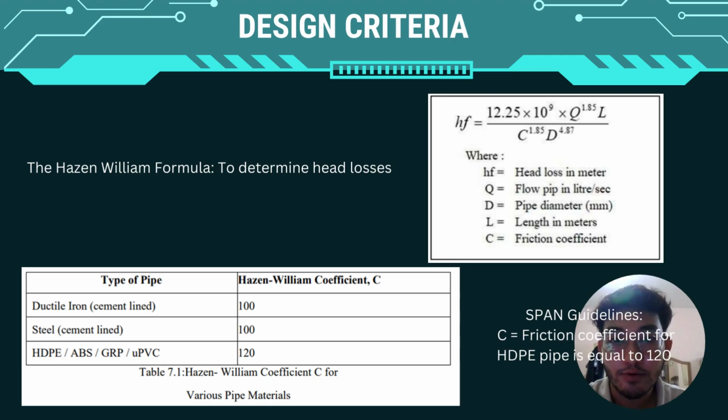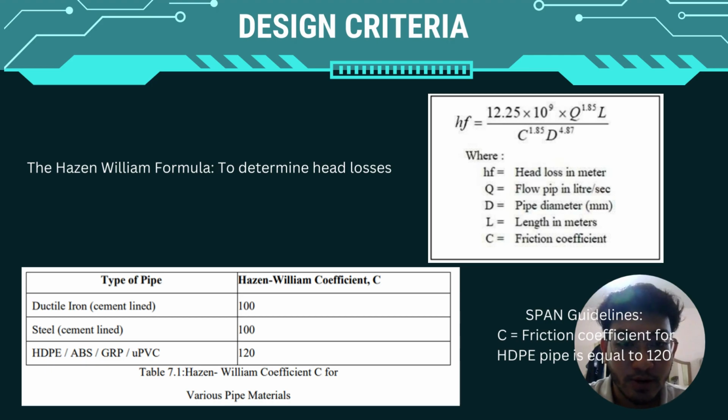Okay, this is the Hazen-Williams formula: HF, Q, D. The pipe diameter I got from the HDPE; the diameter is 125 millimeter. The length I got from the drawing.